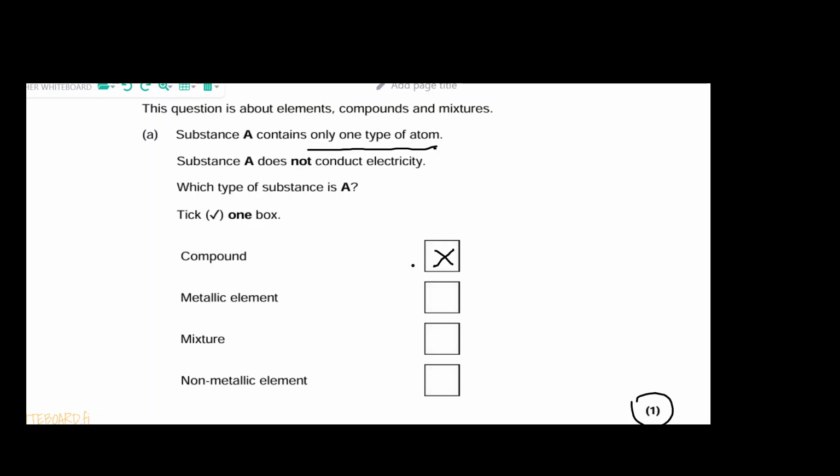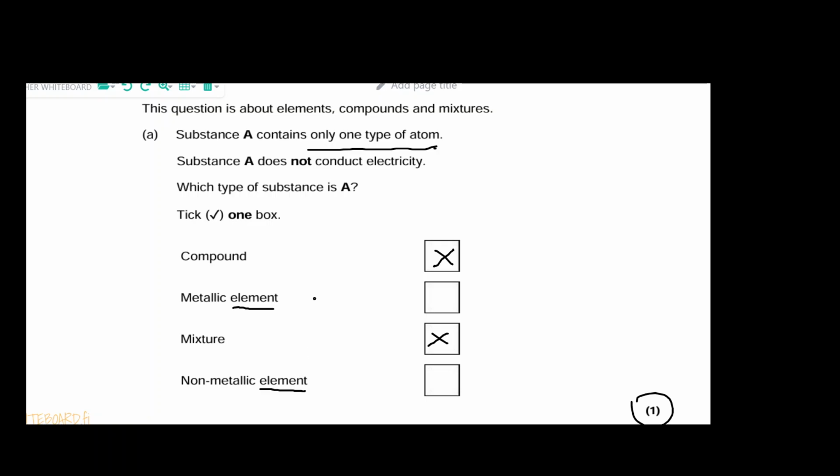So that rules out compound. And then we know that an element contains only one type of atom, so we are fine with that. Mixtures contain more than one type of atom, although they are not chemically bonded. But non-metallic elements, because it's an element, is also a possible answer.